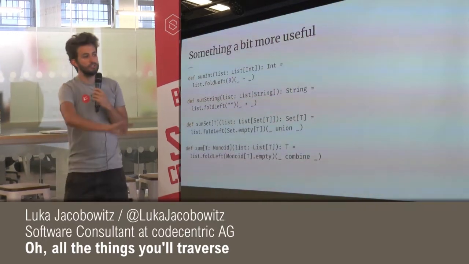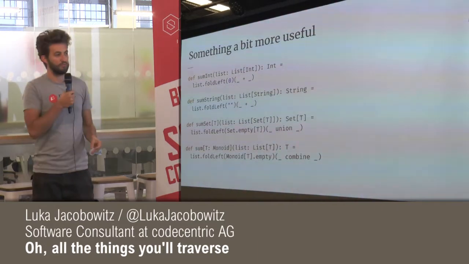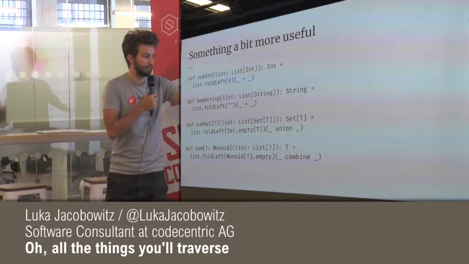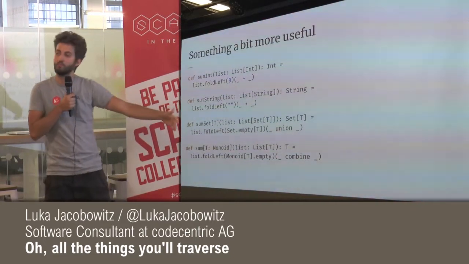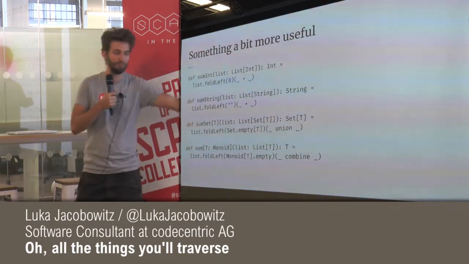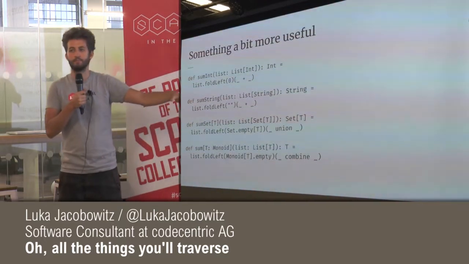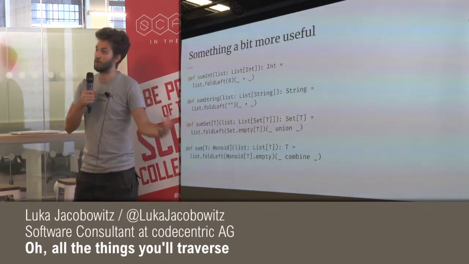And all of these functions are actually a specialized version of this last function called sum, and it just takes an abstract type T with a context-bound Monoid. So if you want to call this sum function down here, you'll have to call it with a type that has a monoid instance.